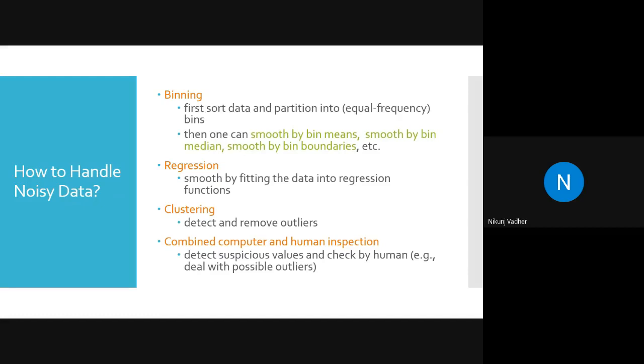Then it can be smoothed by bin mean, smoothed by bin median, the center value of that particular bin, or smoothed by bin boundary. Bin boundary means the minimum and maximum value of that particular range. So we replace the outlier, or noisy data, with the minimum or maximum value.